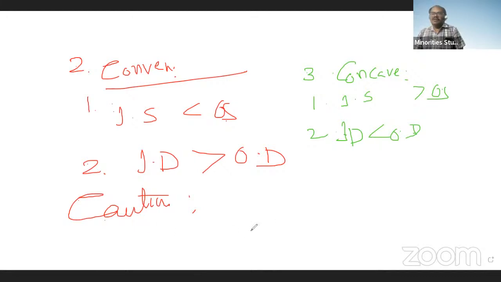And where do we use these mirrors? Convex mirror is used as a rear view mirror. Whereas concave mirror has other uses.